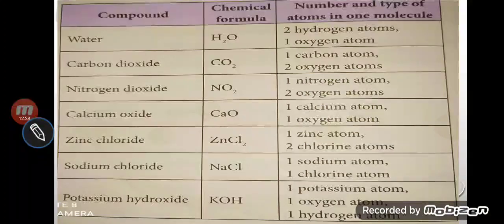It is also given in your book. It is very important, so learn the formulas with names. It is very important for your examinations. In the next lecture, we will talk about mixtures, types of mixtures and separation of mixtures.